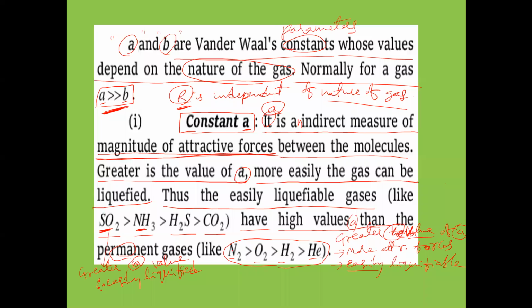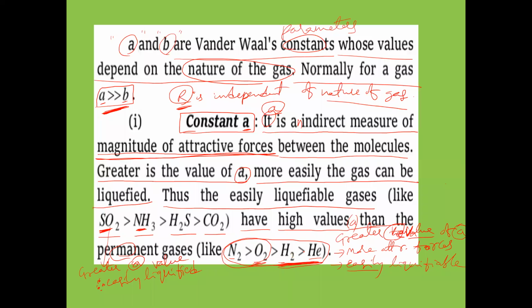That's why they are called permanent gases. But actually, these two gases can be somewhat liquefied. Nitrogen gas and oxygen gas can be liquefied, but hydrogen and helium cannot be liquefied. Why can they not be liquefied here?